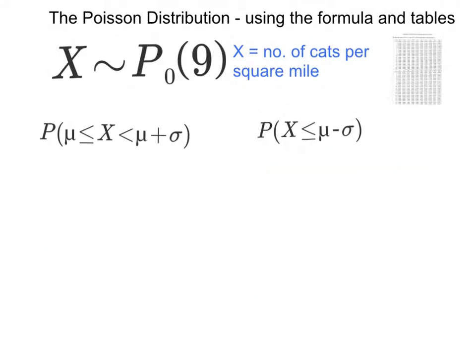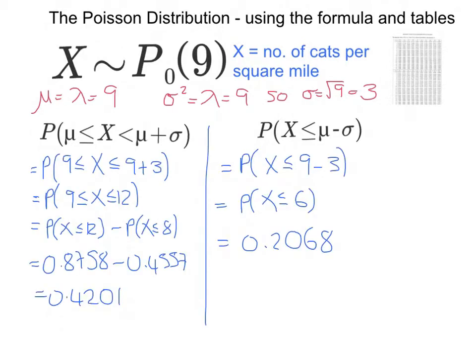In order to answer this question, you've got to remember what the mean and the standard deviation of a Poisson distribution with average rate lambda are. See if you can remember or look back in your notes, and that should allow you to answer this question. Did you remember? The mean and the variance of a Poisson distribution are both equal to lambda, which in this case is 9. That allows us to answer the problems and get the following answers. How did you get on? Hopefully you found them quite easy.